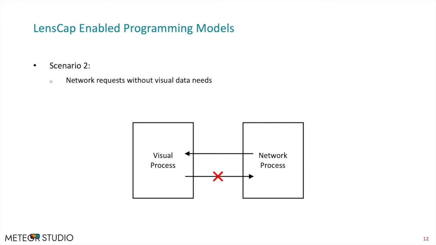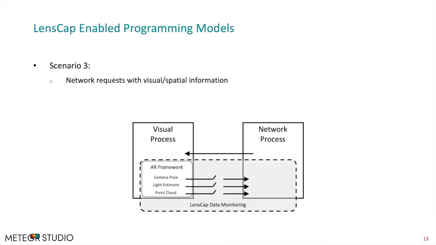Scenario 2, network requests without visual data needs. In this scenario, developers can program network requests in the network process. This request can be triggered by non-AR on-screen canvas user interface elements like buttons, by time-based events, or by other activities that don't require visual data. LensCap allows network process to influence activities in the visual process through the unidirectional network to visual channel. Similar to scenario 1, the application does not need to request any LensCap permissions as nothing from the visual process needs to interact with the network process.